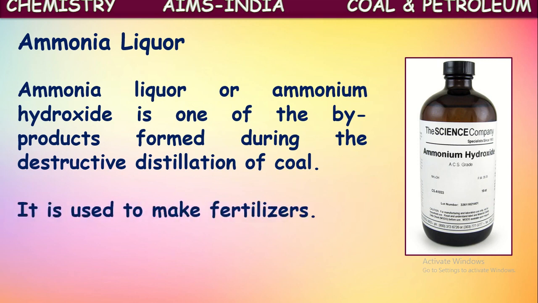It is mainly used in making of fertilizers like ammonium salts, we call ammonium phosphate, ammonium sulfate, ammonium carbonate. Like this, many fertilizers are prepared from this ammonia liquor or ammonium hydroxide, which is also one of the products of destructive distillation of coal.